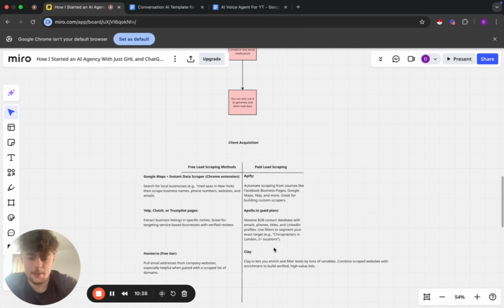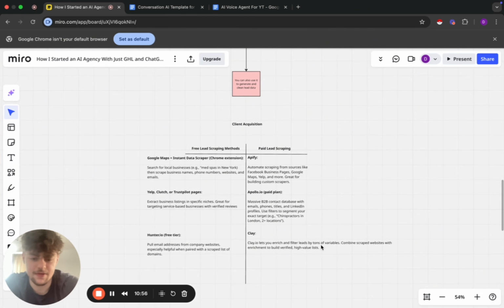These are the best people to reach out to, because obviously if you reach out to a receptionist saying, oh, we can book you an extra 3 to 5 appointments, they might think it sounds good, but they can't do anything about it. So that's one of the most important things. I can't stress it enough. You need to be getting a decision maker's email or their phone number.